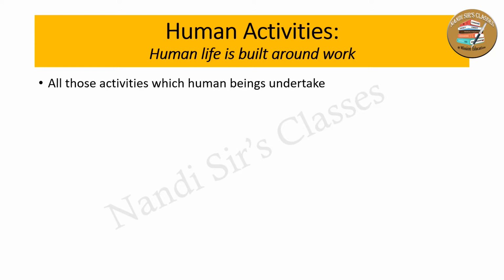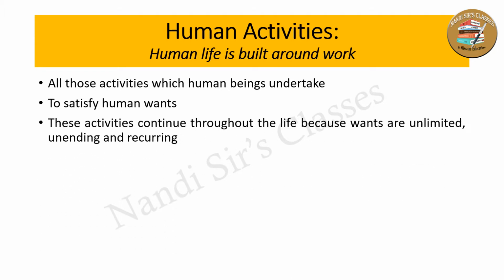And human life is built around work. Human beings perform different kinds of activities in their daily lives to satisfy their wants. And they perform their work throughout their life because human wants are unlimited, unending, and recurring. Because when one want is satisfied, another want takes place. That's why human beings perform different kinds of activities in their daily lives, and it is regular, recurring, unending, unlimited.